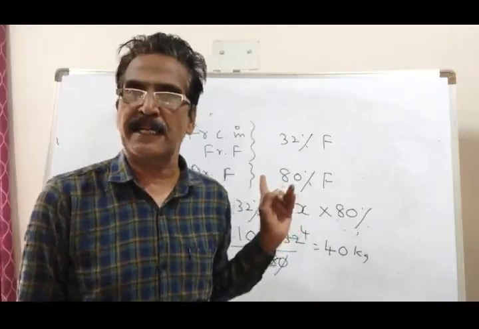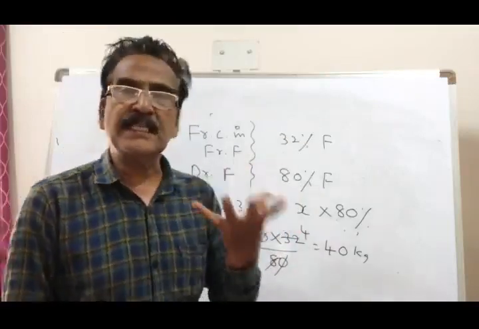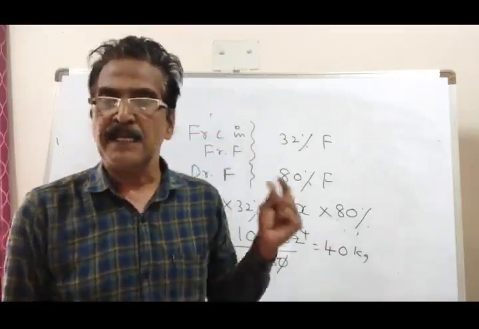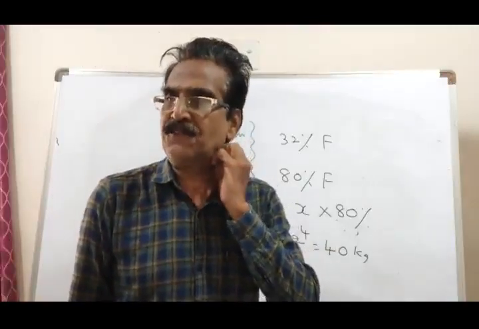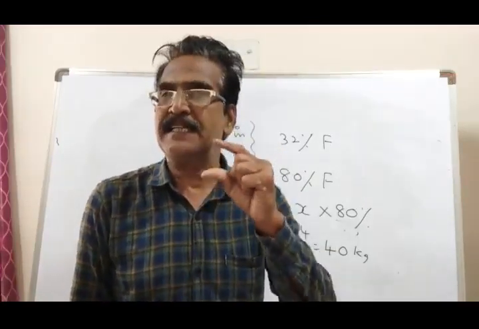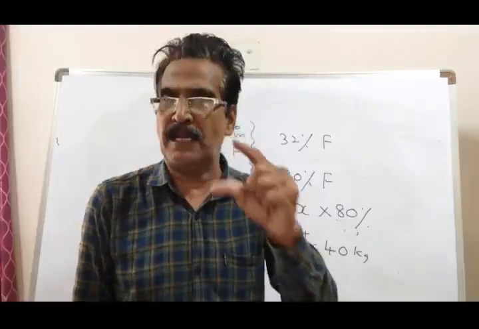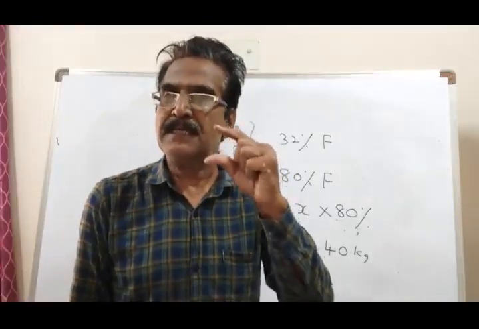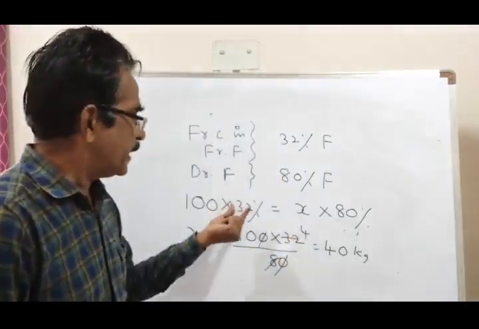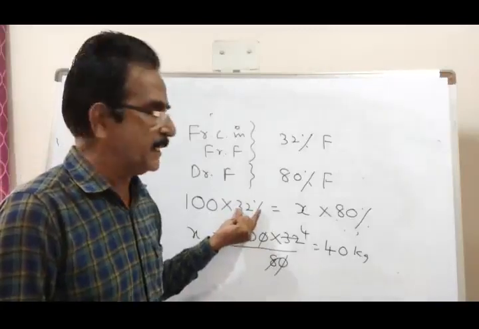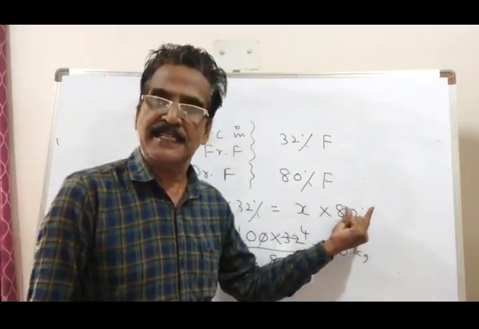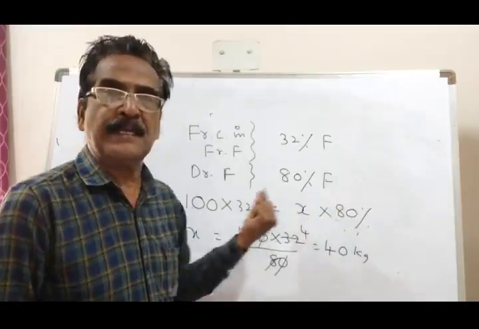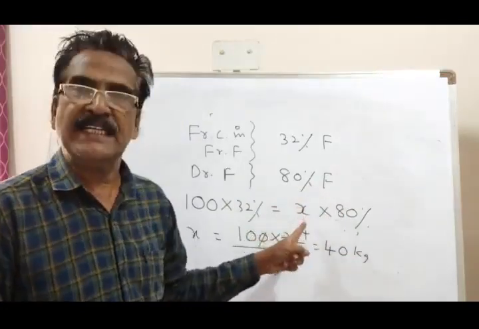So here the thing you have to remember is in both fresh fruit and dry fruit, fruit contents must be made equal. Here fruit contents 32%. Here fruit contents 80%. These two must be made equal to find x.